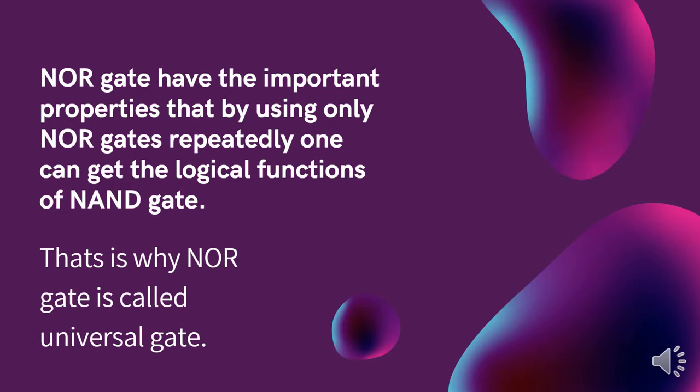In today's session, we discuss why NOR gate is called universal gate, because NOR gate has the important property, we already know, that by using only NOR gates repeatedly one can get the logical functions of NAND gate. That's why NOR gate is called universal gate. Basically here we prove one universal gate from another universal gate. So let's move to the next slide.